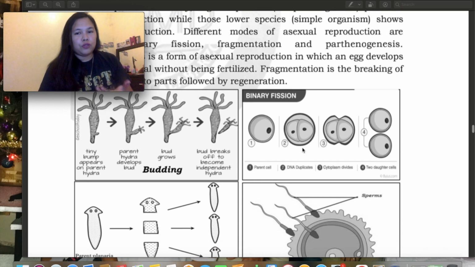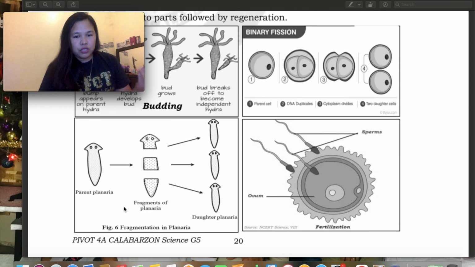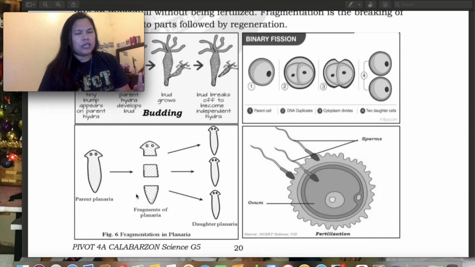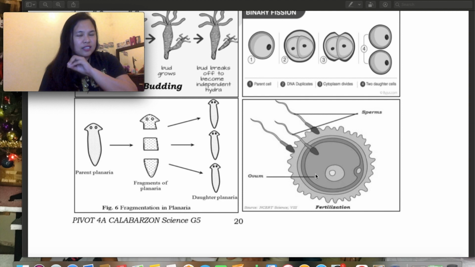This is what usually happens in viruses. And then here, fragmentation in planaria. These are also the parasites we find as intestinal parasites that multiply very quickly, like worms and so on. Then, fertilization here. And this is the egg cell and the sperm cell. Then it becomes a human, or any dogs, cats, cows, carabaos, zebra, and everything.